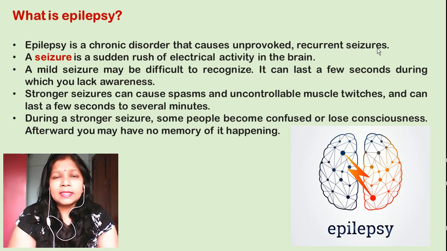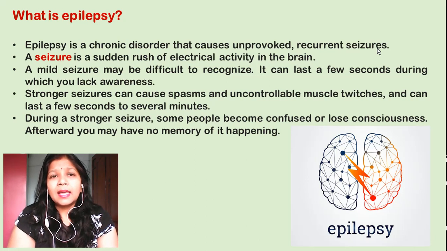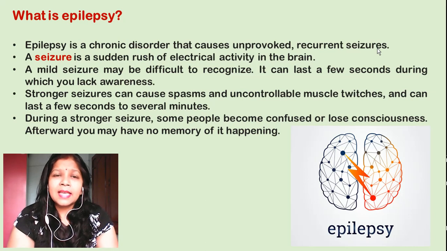To understand what epilepsy is, it's important to understand what a seizure is. A seizure is a sudden rush of electrical activity in the brain. Your brain is functioning normally, and in between you have a sudden rush of electrical activity. That means an electric impulse is generated which is very different from the normal electrical impulse. And seizures can be classified as mild seizures or stronger seizures.